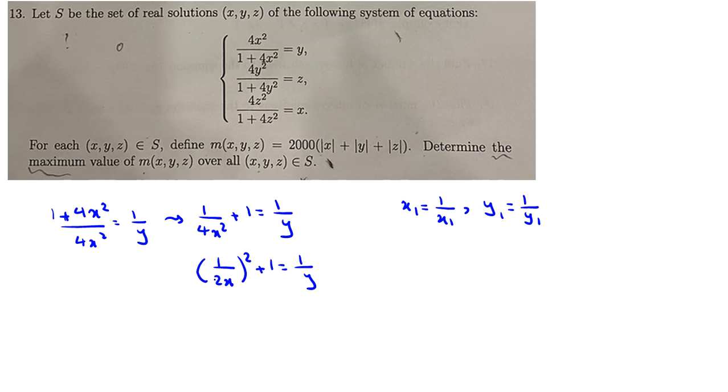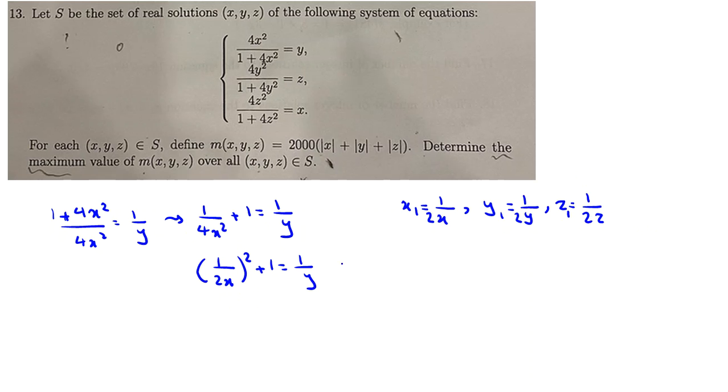So we consider x1 as 1 over 2x, y1 as 1 over 2y, and z1 as 1 over 2z, to get rid of this 2.